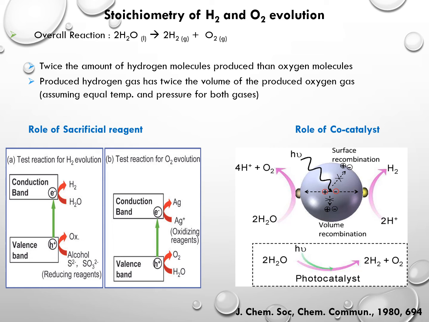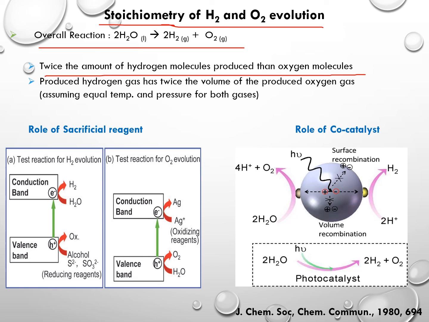Now, after that, we have to think about the stoichiometry of the hydrogen and oxygen evolution reaction. After thinking about the conditions, we should know the stoichiometry. We know the overall reaction: 2 moles of H2O gives 2H2 plus O2. That is, twice the amount of hydrogen molecules is produced compared to oxygen molecules, and the produced hydrogen gas has twice the volume of the produced oxygen gas.